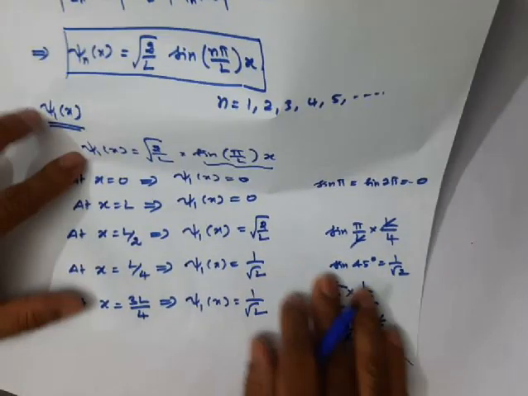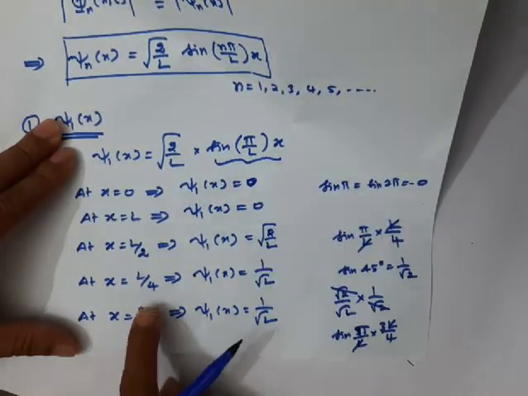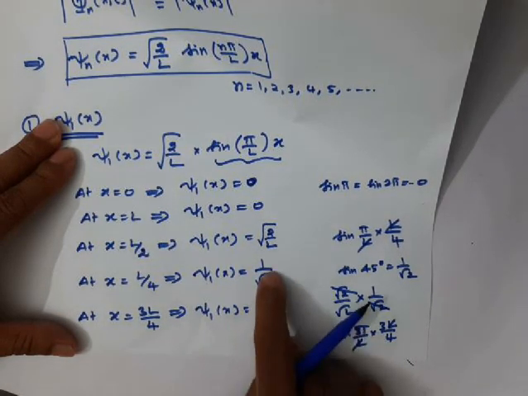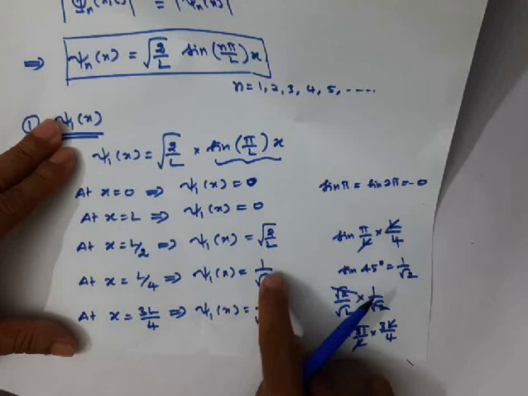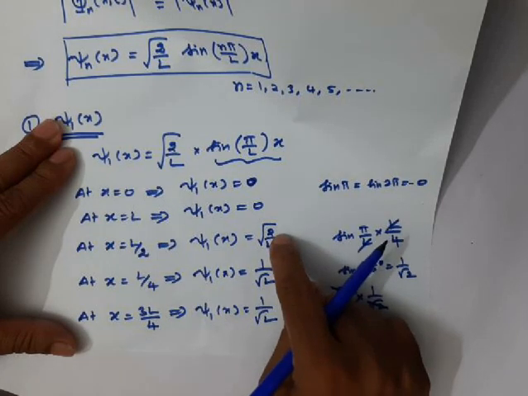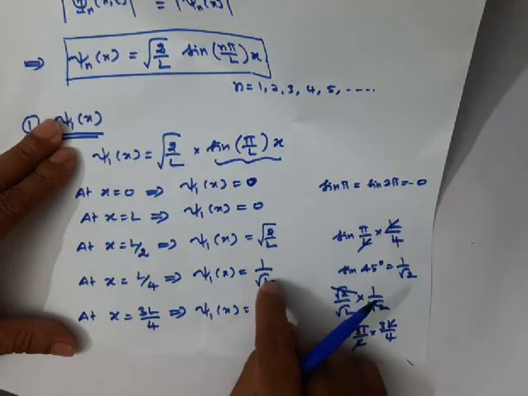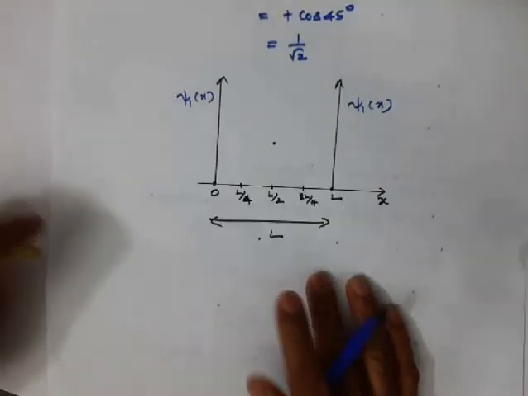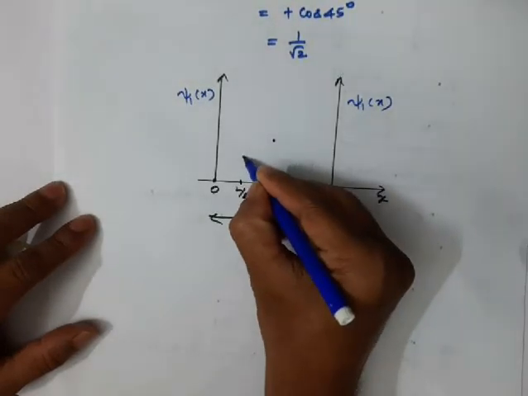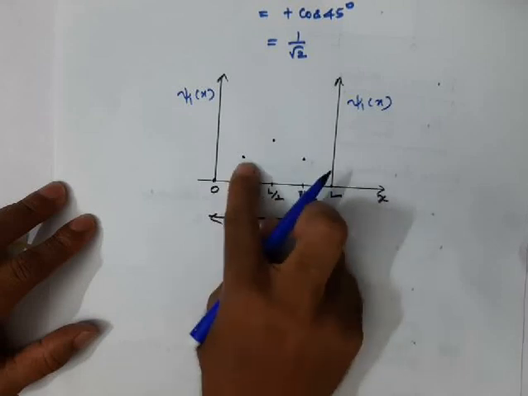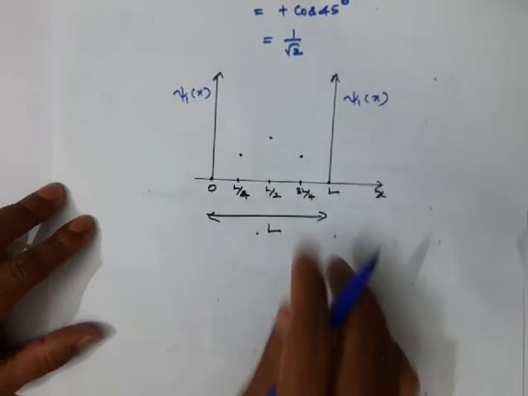At x equal to L by 4 and 3L by 4, the values of the wave function are the same, 1 by root L. But if you compare with the wave function at the middle of the box, this value is low. So the values at L by 4 and 3L by 4 are the same, but these two values are less than the value at the middle of the box.